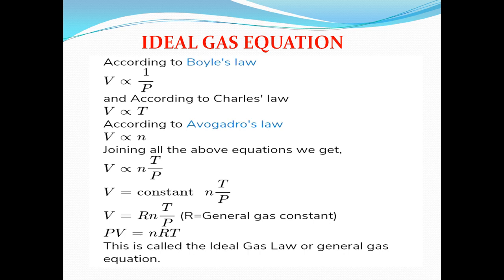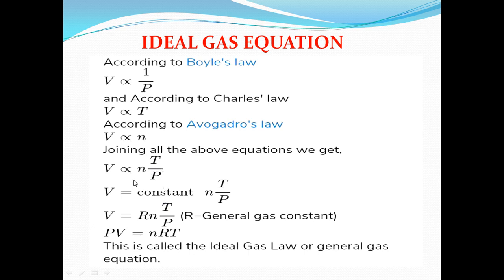According to Boyle's law, we know that volume is inversely proportional to pressure, and we take this as the first equation. According to Charles's law, we know that volume is directly proportional to temperature when pressure is kept constant; this is the second equation. In Avogadro's law, volume is directly proportional to the number of moles; this is the third equation. Now by joining all the above equations, we get V is proportional to nT by P, that is temperature by pressure.